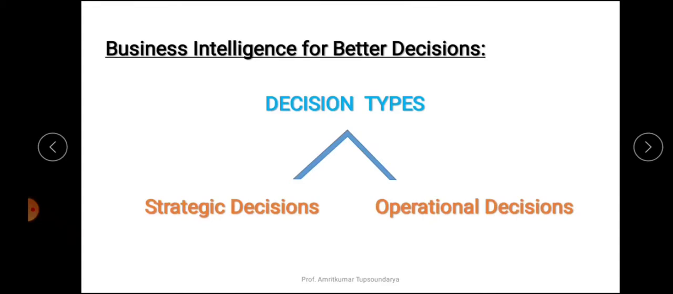Whereas operational decisions can be made more efficient using an analysis of past data, right? So if we are given the past data, the operational decisions can be made more efficient by doing the analysis on that past data, right? So these are the two main decision types, that is strategic decisions as well as operational decisions.